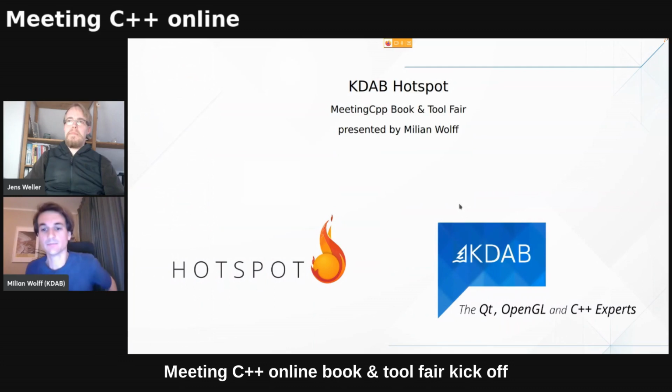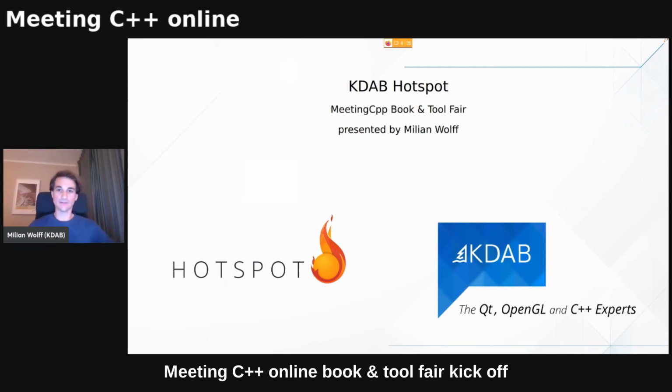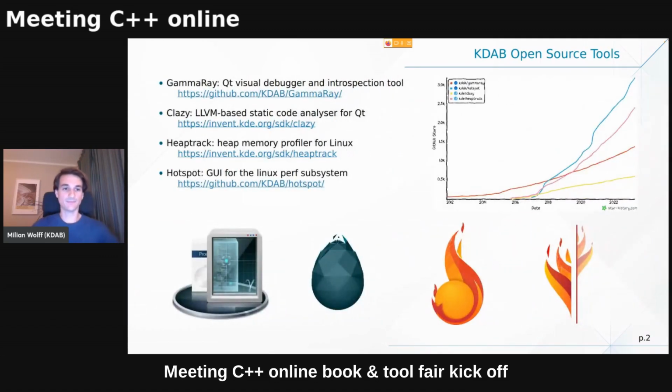I'm Milian from KDAB. We have quite a few open source tools. I'm mostly interested in two of them, HeapTrack and Hotspot, is what I've been doing. Those are profilers for Linux. HeapTrack is a heap memory profiler. And Hotspot, which is what I'm going to talk about later, is a UI for the Linux perf subsystem. We also have tools like Clazy, which is an LLVM-based static code analyzer especially for Qt.